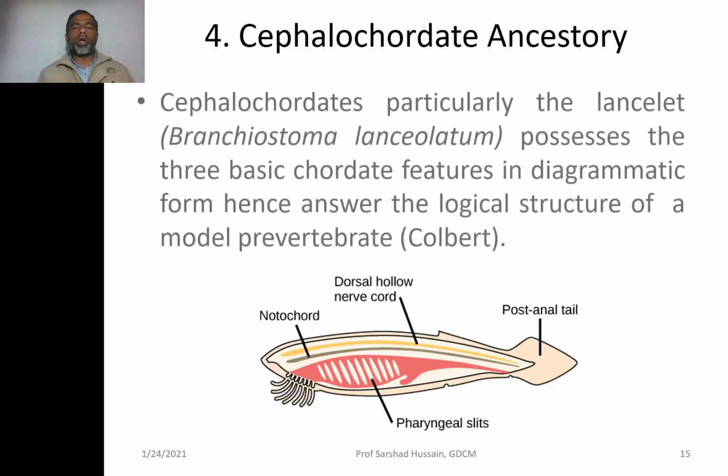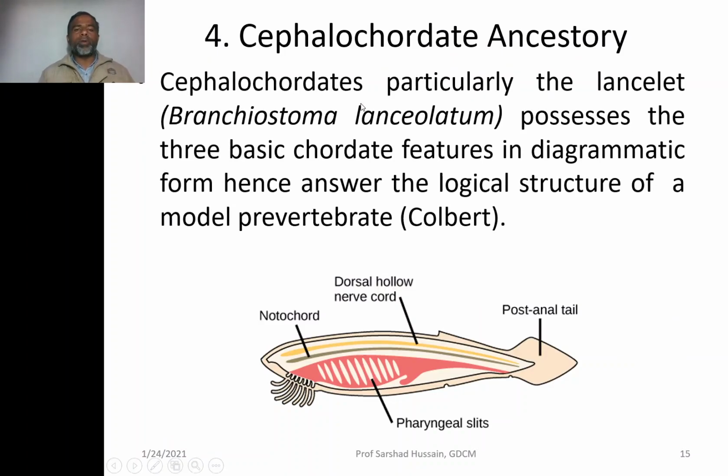Then let us look at the cephalochordate ancestry. Cephalochordates, particularly the lancelet like Branchiostoma lanceolatum, possess all three chordate features: the dorsal hollow nerve cord, the notochord and the pharyngeal gill slits. So it answers the logical structure of a model prevertebrate, that the cephalochordate can be placed at a line just prior to vertebrates, and that vertebrates might have arisen from the cephalochordates.